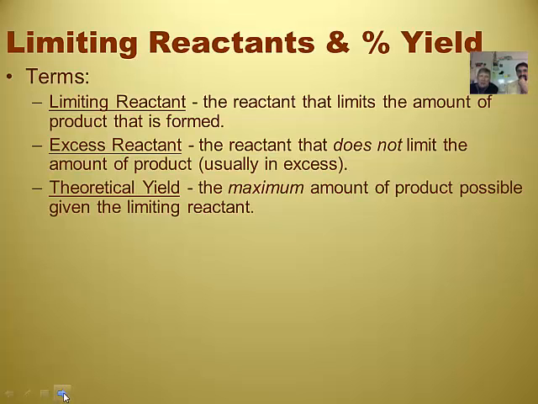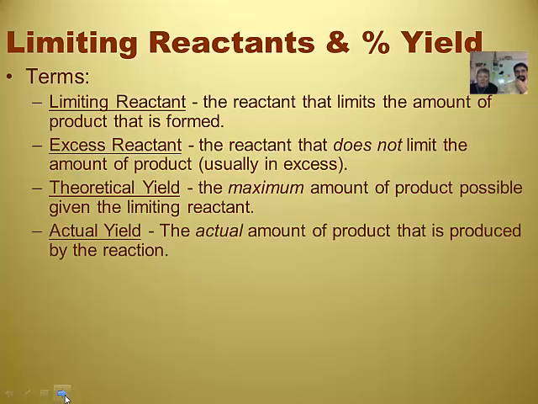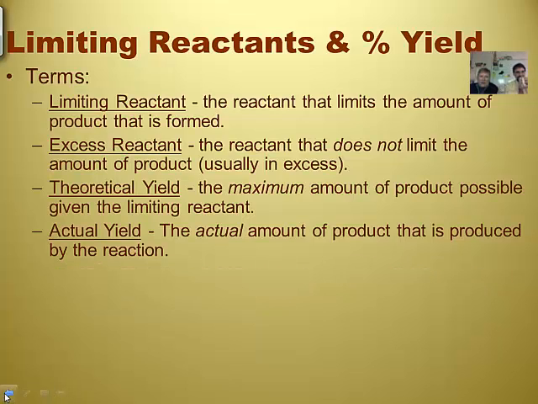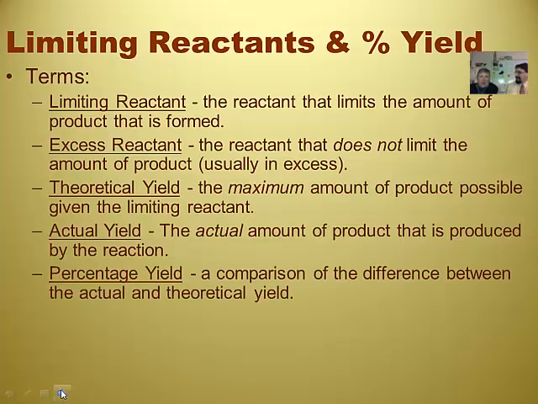And of course, nobody ever does a perfect lab. But you can always get within a certain percentage. The actual yield is what we get if we actually go in the lab, which we'll do, and produce a certain amount of product. That's the actual amount, after you take into account that some of it spilled, or you didn't quite measure properly, overcooked it, or walked away from it. So theoretical yield is the calculated one. Actual is the experimental, what you actually get in lab.